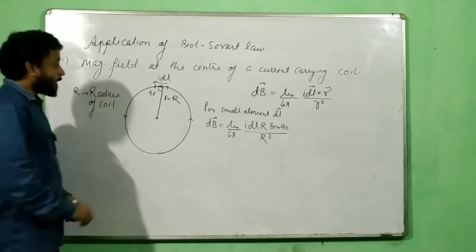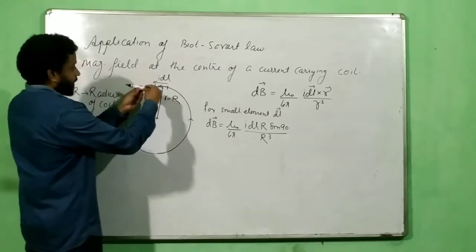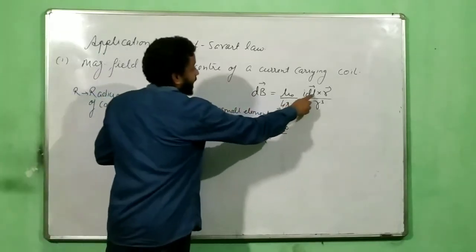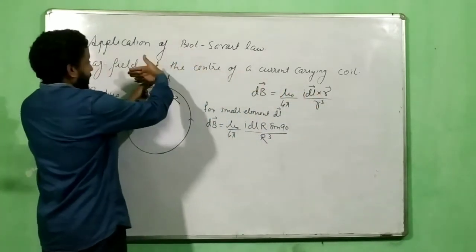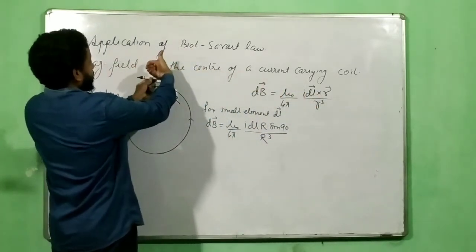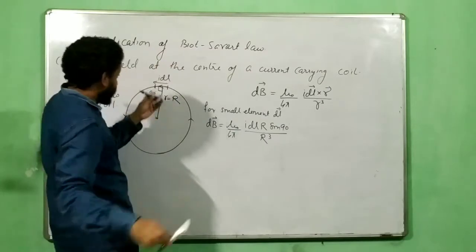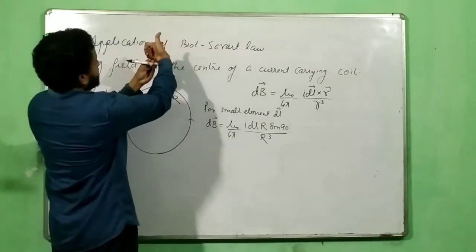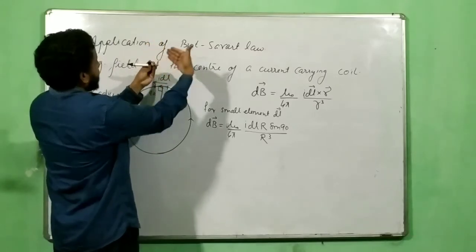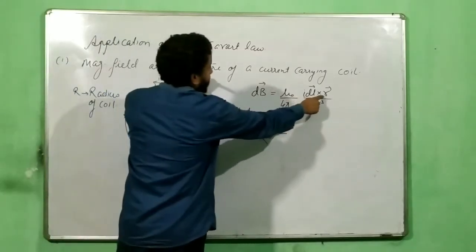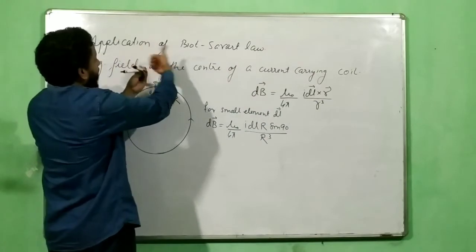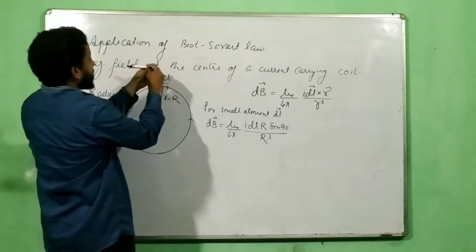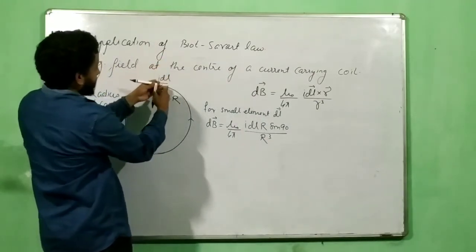Okay. What about direction? Remember, the first one is A cross B. Now this is my A cross B. This is wrong, because see, if I do A cross B, this is wrong, correct? Because A cross B, who is B vector? B vector is R. So I dl cross R. R is not in this direction. Where is R? R is in this direction, correct?